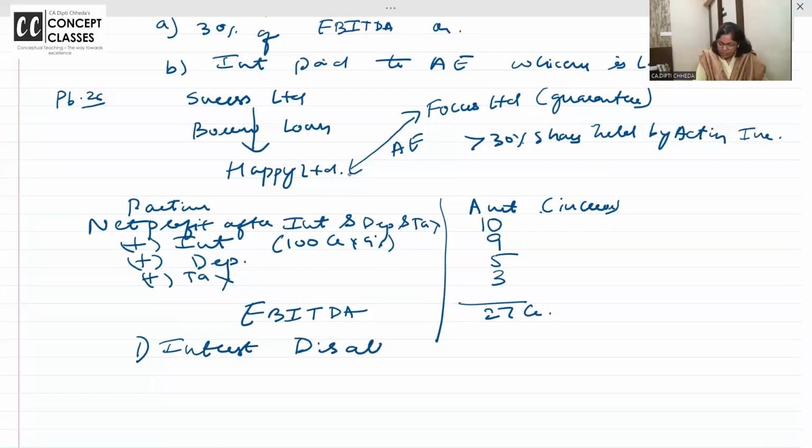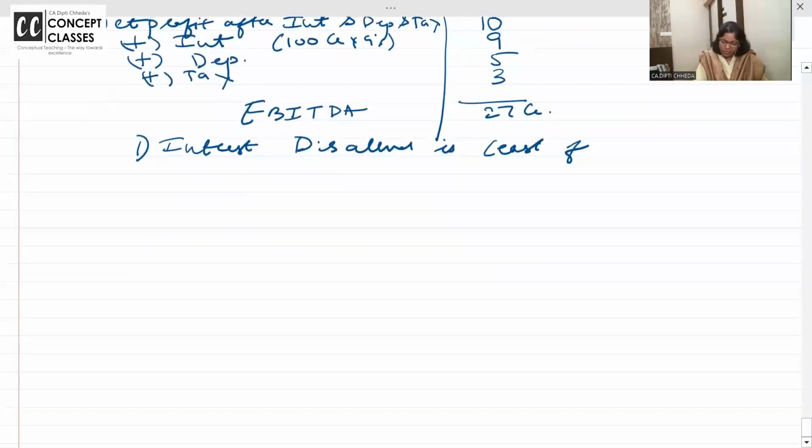Interest disallowed is least of: excess interest greater than 30% of EBITDA.